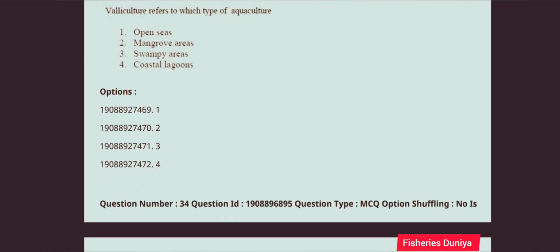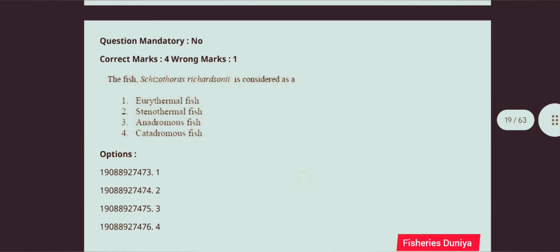Next question, valley culture refers to which type of aquaculture? So this question is correct answer is option number 4, coastal lagoons. Next question, the fish Schizothorax richardsoni is considered as a. So this question is correct answer is option number 1, eurythermal fish.